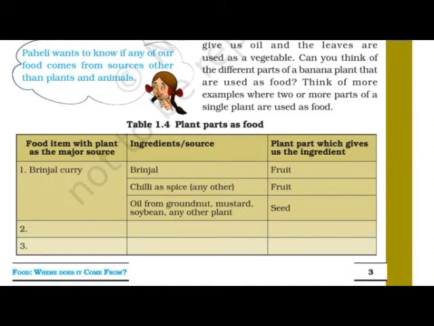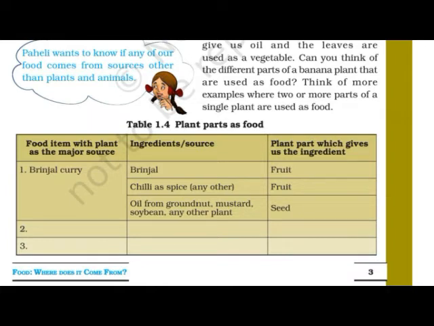Okay, you have to choose the items whose ingredients are obtained from plants, and you also have to tell which part of a plant. Identify this and list the food items and plant parts as shown in table 1.4. Now whatever I talked about just now, it is on your screen. Table 1.4 we have to fill.